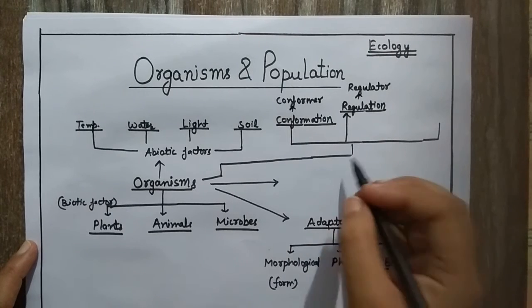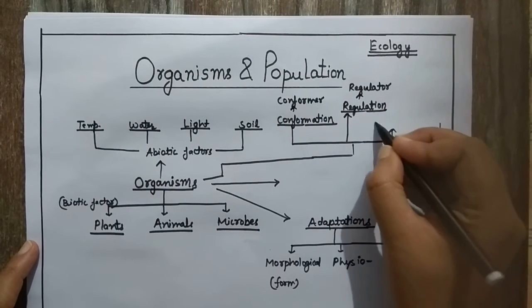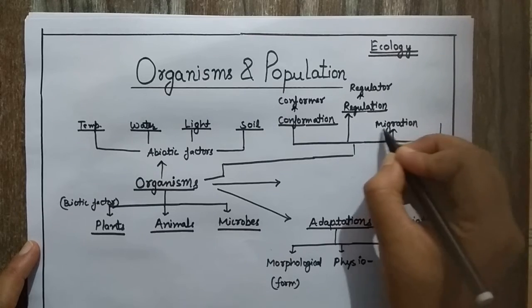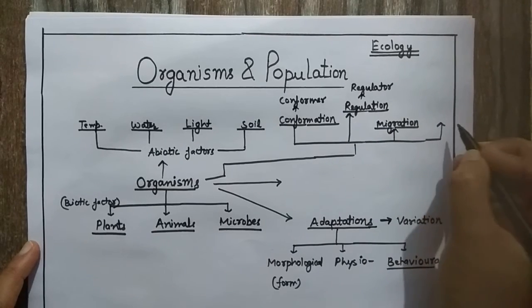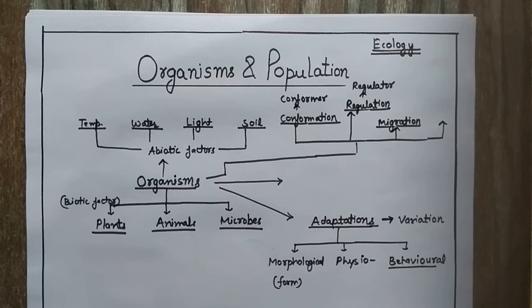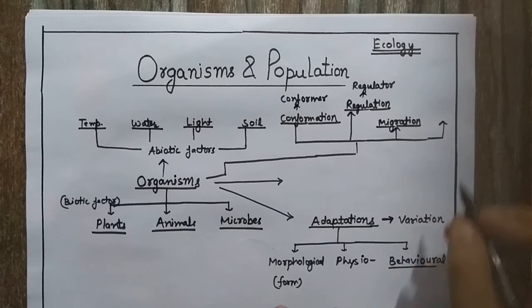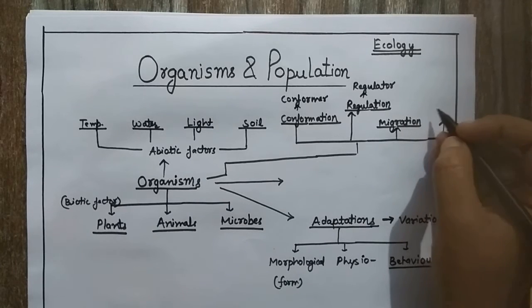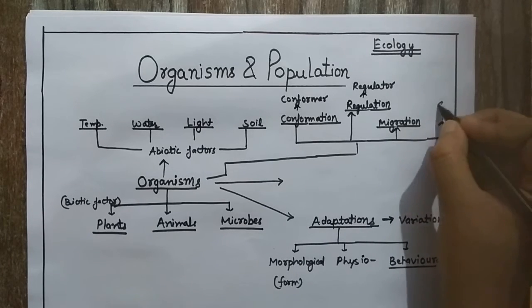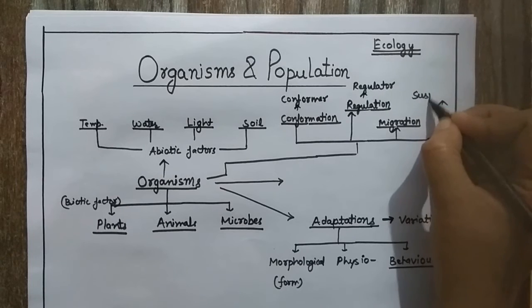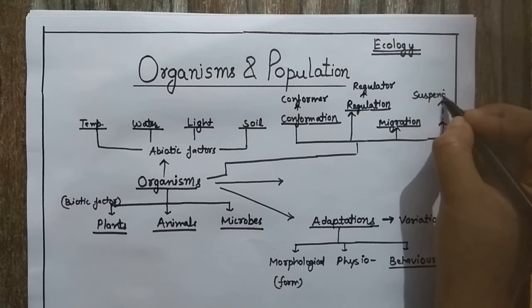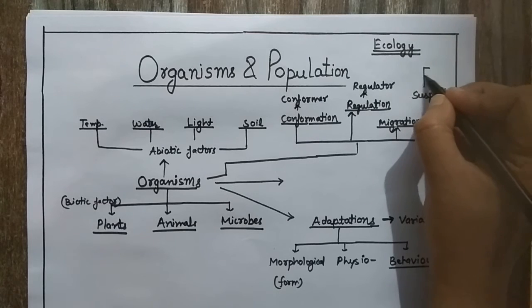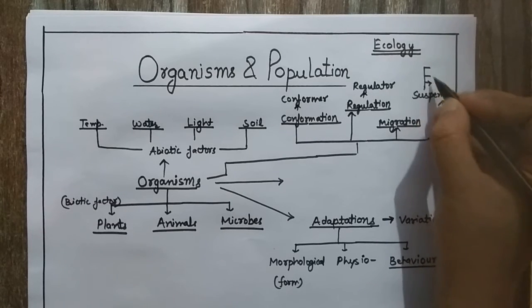And the third response is in the form of migration. If the organism is feeling uncomfortable in any habitat, then it would leave or migrate from the habitat, and such a condition is known as the migration. And the next response is the suspension of activities, that is, suspending the activity if the external environment is not favorable for the organism.